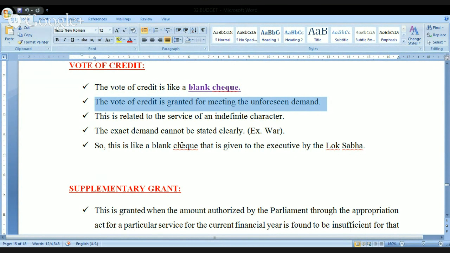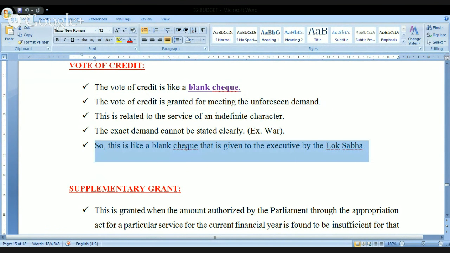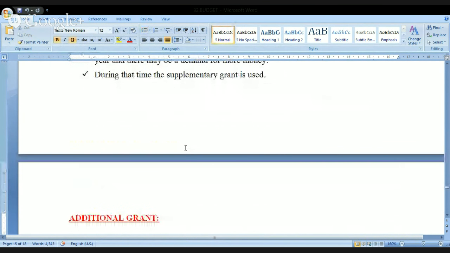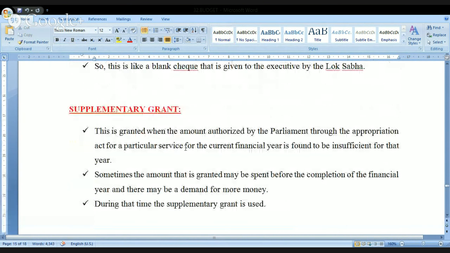So this is like a blank check that is given to the executive by the Lok Sabha. That is the meaning of the vote of credit. Next one, supplementary grant. What do you mean by the supplementary grant? Look at this.